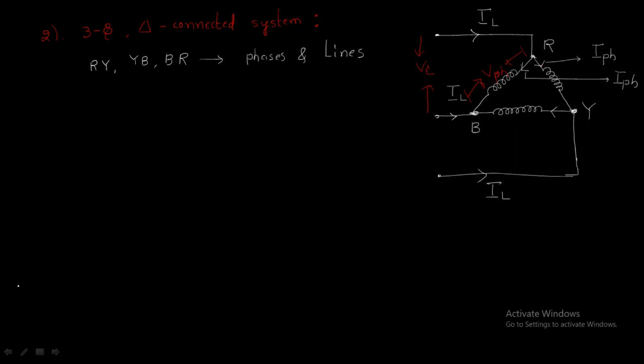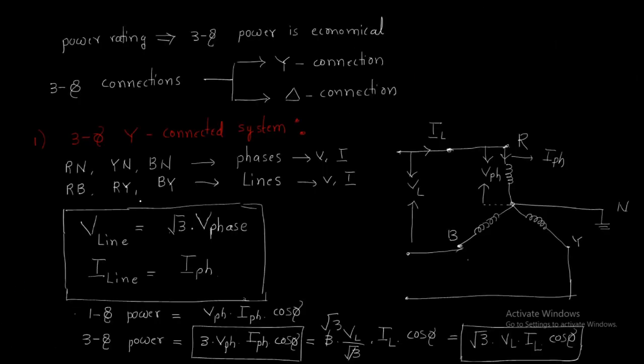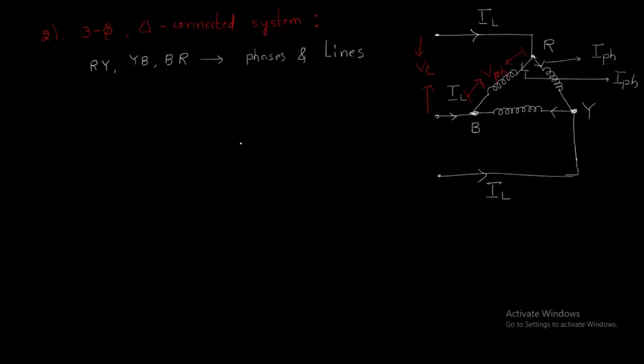But in the case of a star connected system, there is a neutral point because there is a combination point between R, Y and B. Here there is no common combination point. That's why RY, YB and BR are all the same.